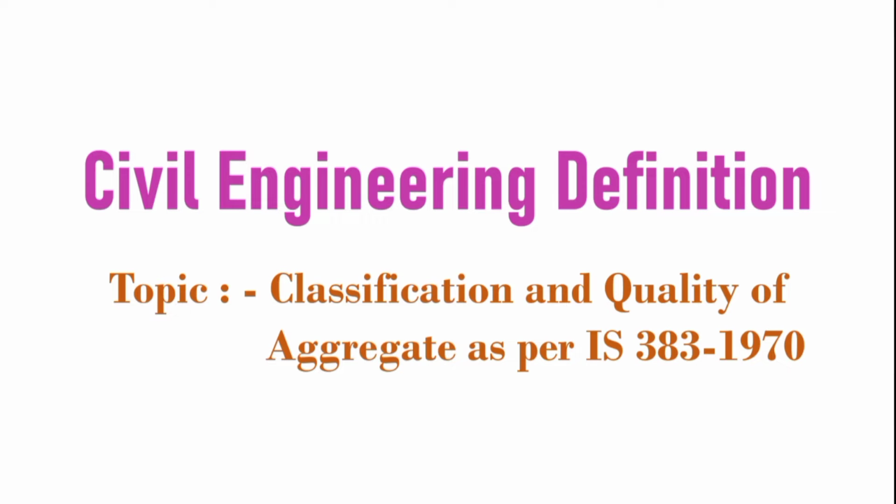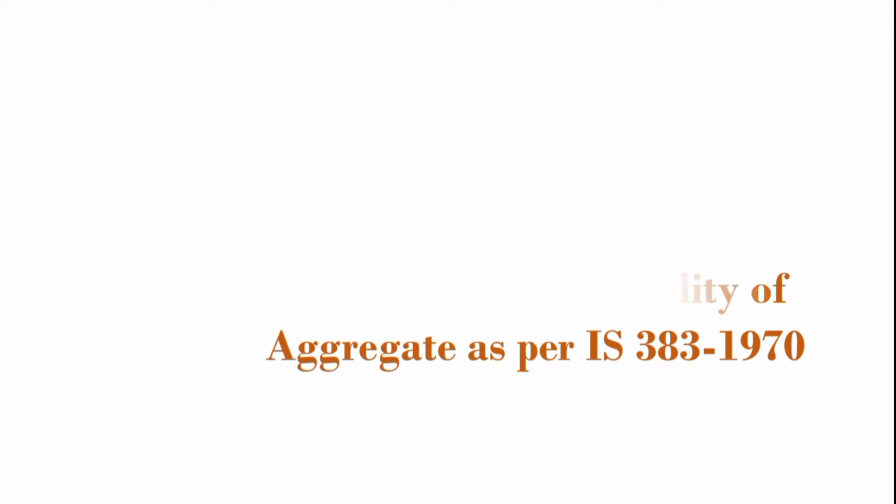In civil engineering definition, today our topic is classification and quality of aggregate as per IS 383-1970. What does IS 383-1970 stand for? Specification for coarse and fine aggregates from natural sources for concrete. Let's see what is the classification of aggregate.